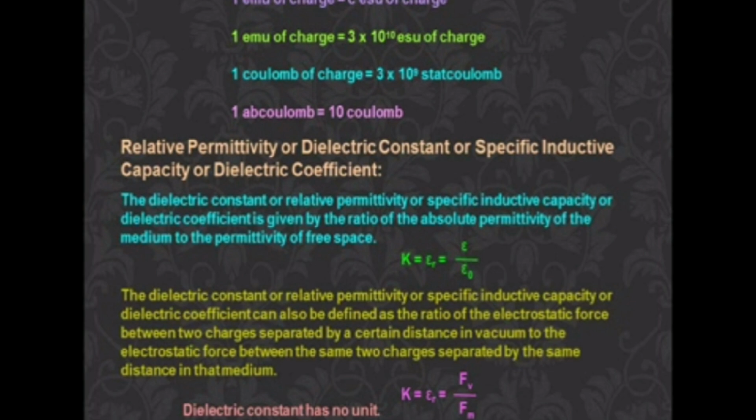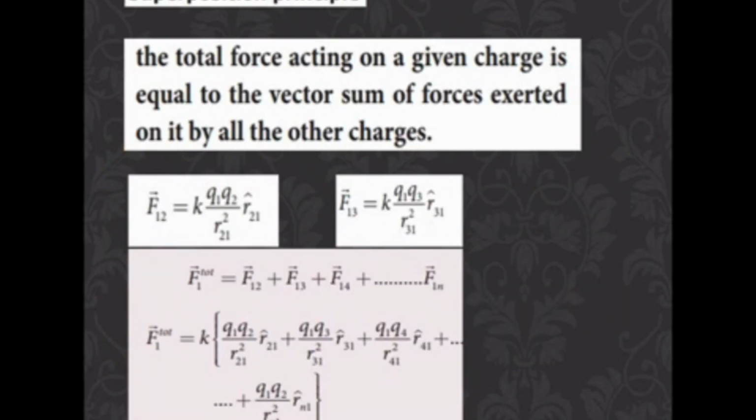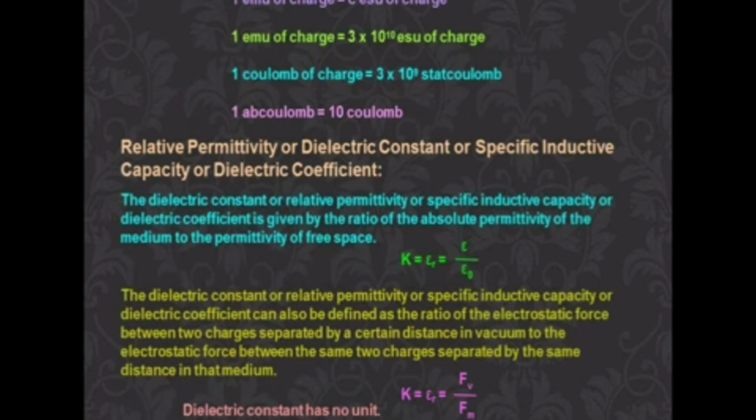Okay, we can take it that way commonly. So these are all the properties of Coulomb's law.